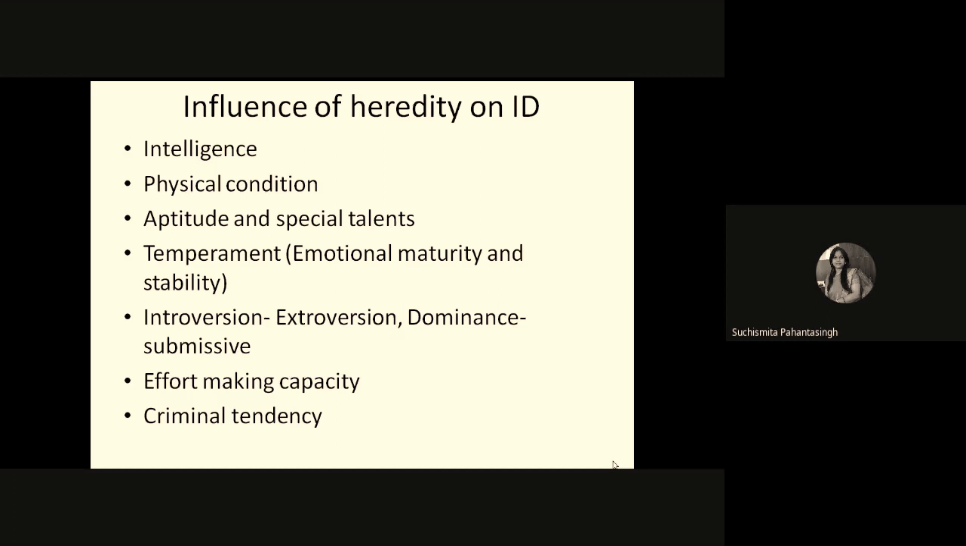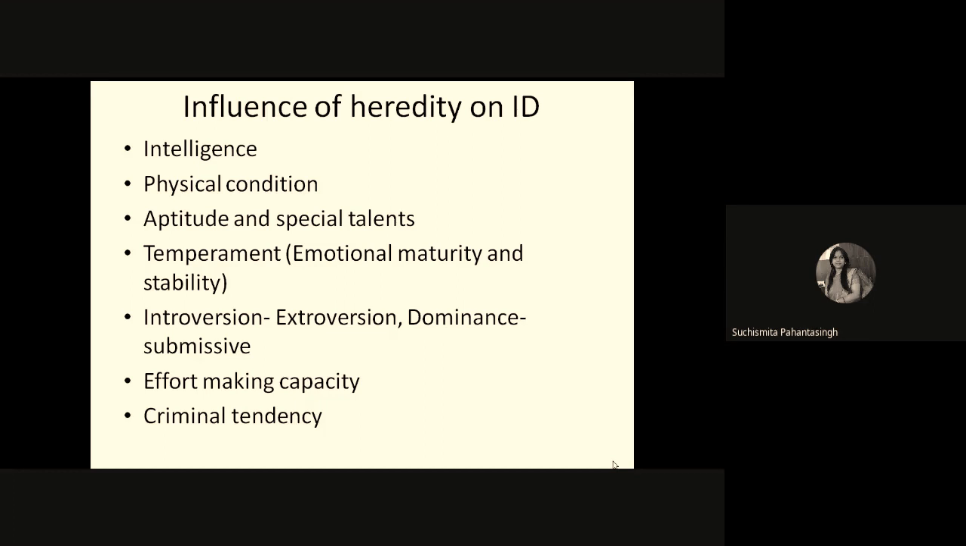What is the influence? Like intelligence. Heredity has influence upon intelligence. On the basis of intelligence, one person is different from another person, and on the basis of physical condition, like height, color of the body, shape of the body parts, or the structure of the hand or any body part, we are different from each other. So that is called physical condition, which also puts an influence of heredity on individual differences.